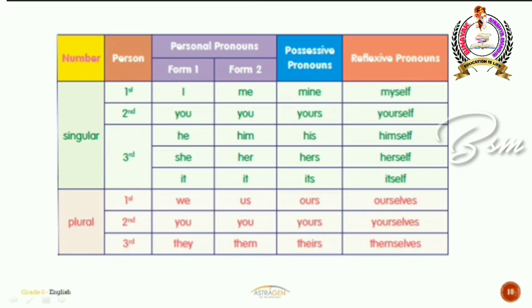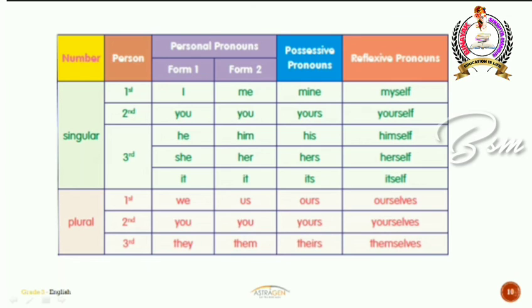When you come to possessive pronouns, mine will be the first person possessive pronoun. And what about the second person? Yours. And for the third person, if it is male or masculine gender, you use his. If it's feminine gender, you use hers. And if it's neuter gender, you use its.